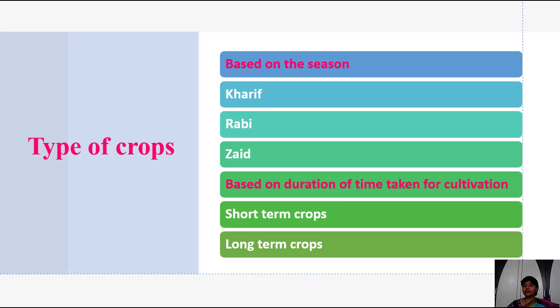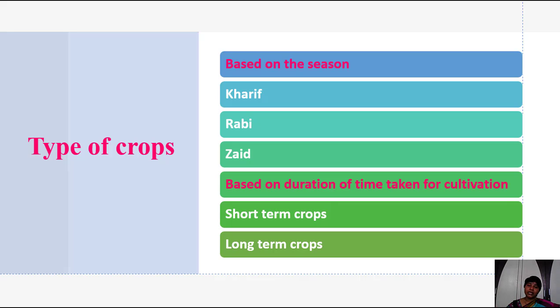Next, based on the duration of time taken for cultivation, from seed sowing to harvesting. Harvesting means separating the seeds from the plant and keeping those seeds in a bag for storage. That is the duration of cultivation time. If we take 90 days to grow the plants, that is a short term crop. If we take 180 days to grow the crop, that is a long term crop.